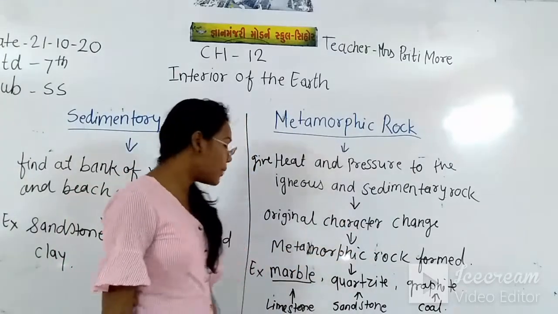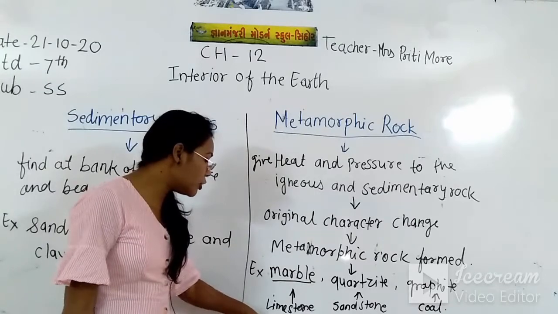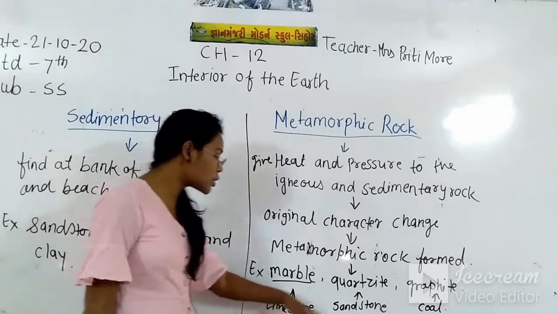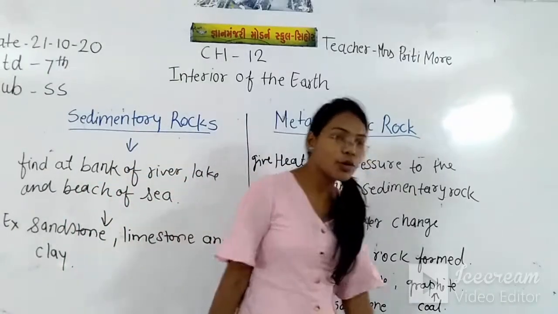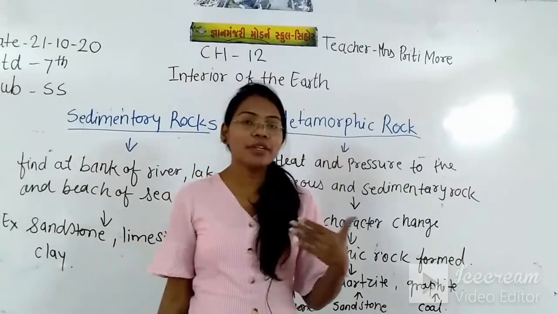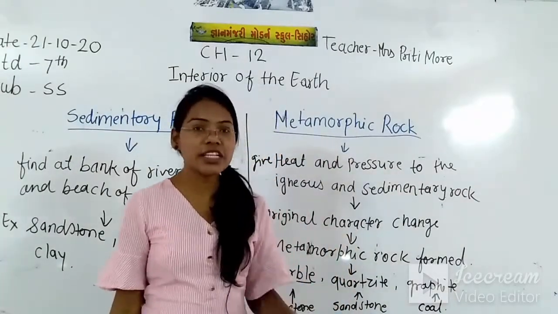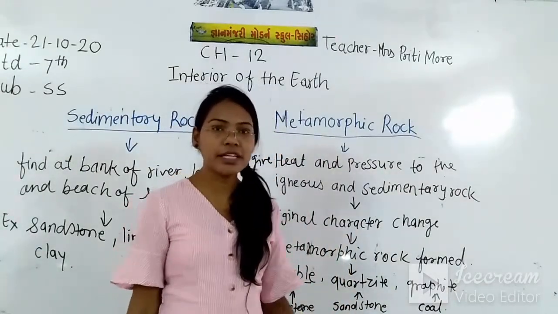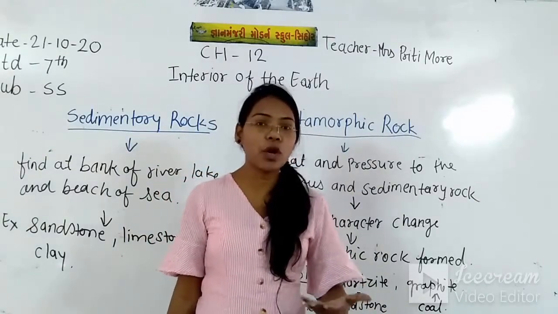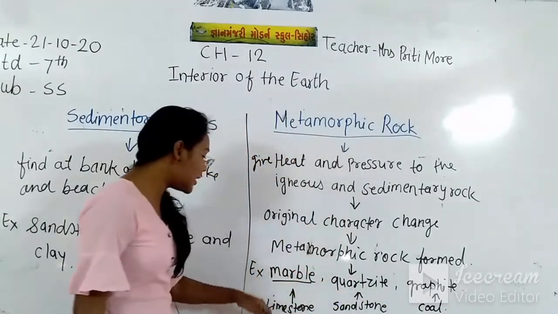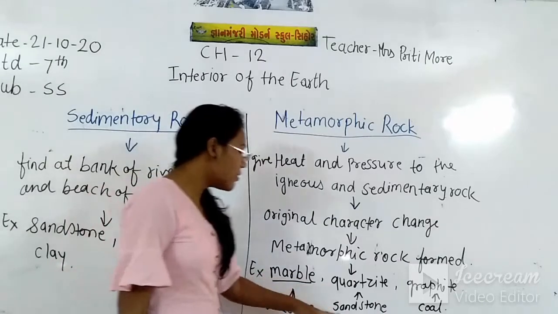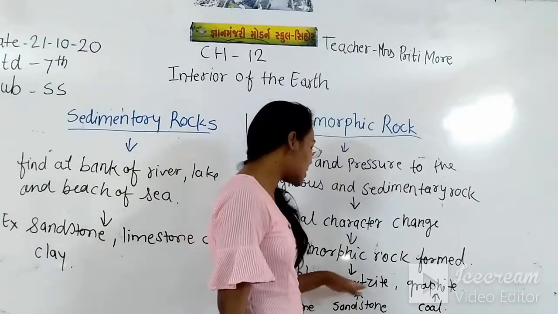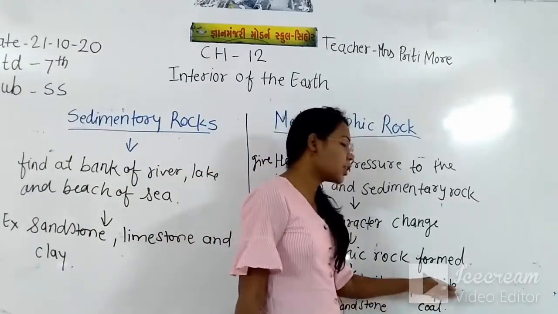For example, if we give pressure and heat to the limestone, sandstone and coal, its original character and appearance totally change, and a new form of the rock becomes. So we can get marble from the limestone, quartzite from the sandstone, and graphite from the coal.